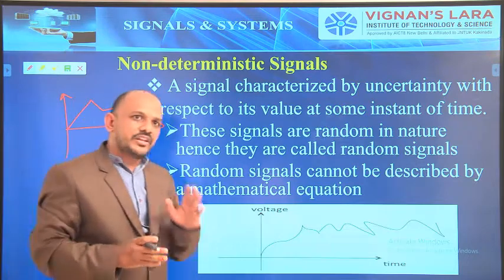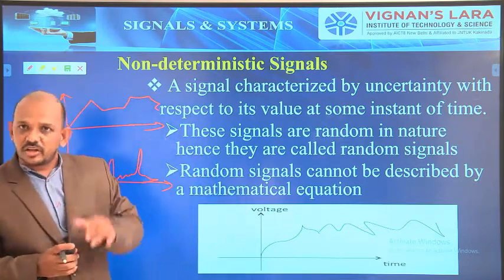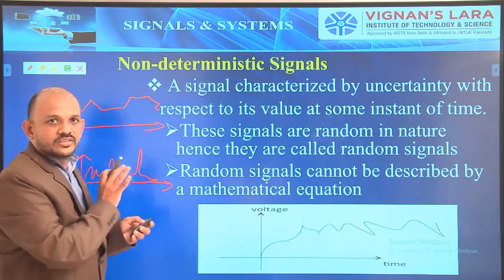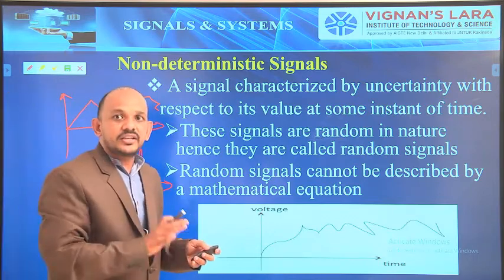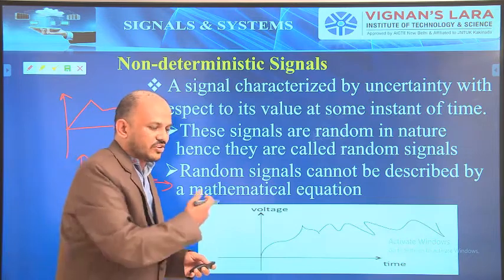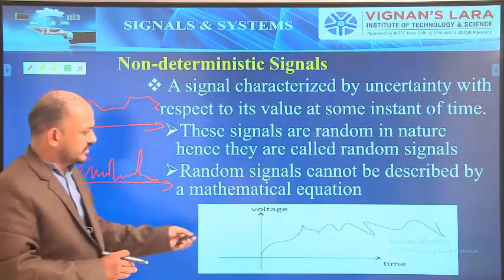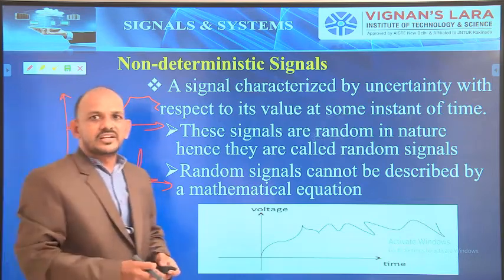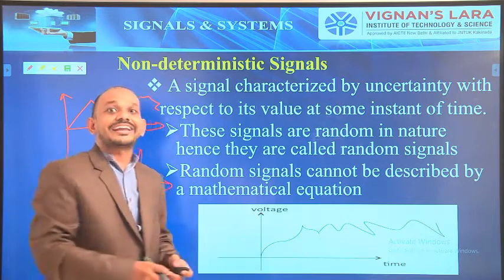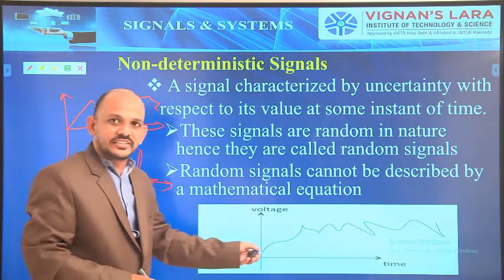Now I can give the graphical representation of these deterministic and non-deterministic signals with respect to discrete time signals also. Okay, that will be coming in the next slides. I hope you are clear with what is a deterministic signal and what is a non-deterministic signal. The examples for deterministic signals are cos and sine waves. And the example for the other one is random: simply, the noise generated in an electronic circuit can be treated as a random or non-deterministic signal. The best example is the noise signal.